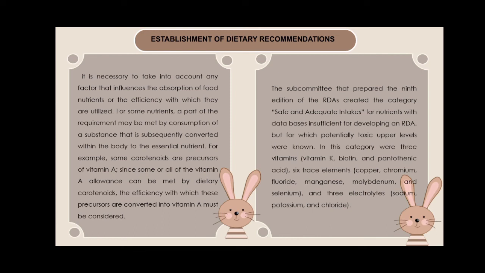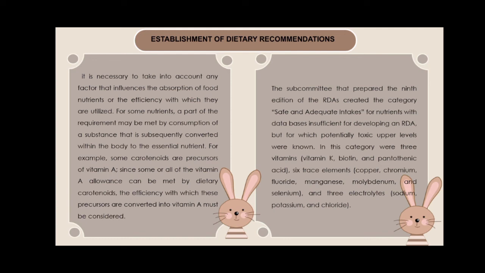The subcommittee that prepared the ninth edition of the RDA created the category Safe and Adequate Intakes for nutrients with databases insufficient for developing an RDA, but for which potentially toxic upper levels were known.